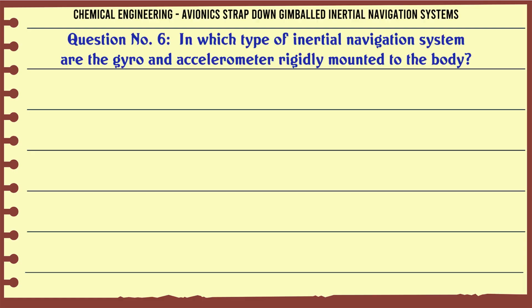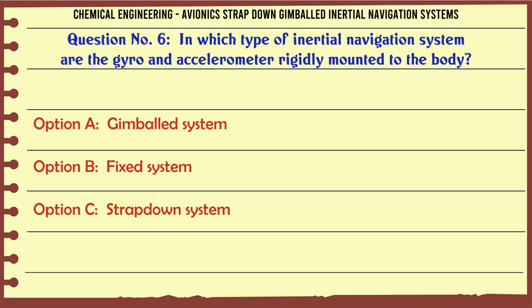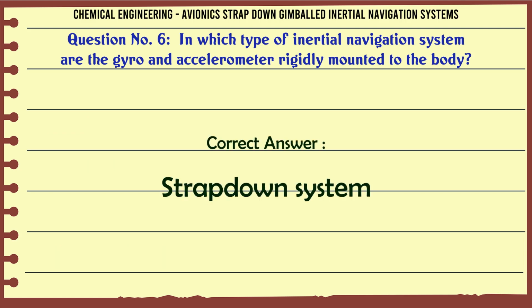In which type of inertial navigation system are the gyro and accelerometer rigidly mounted to the body? A. Gimballed system. B. Fixed system. C. Strap-down system. D. Void system. The correct answer is strap-down system.